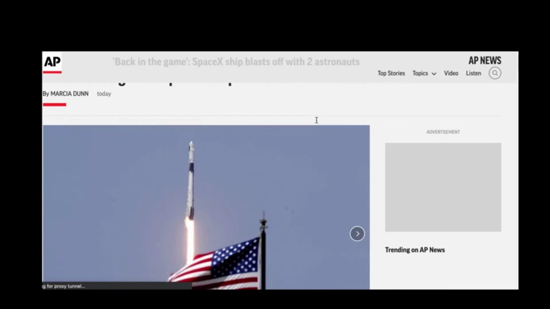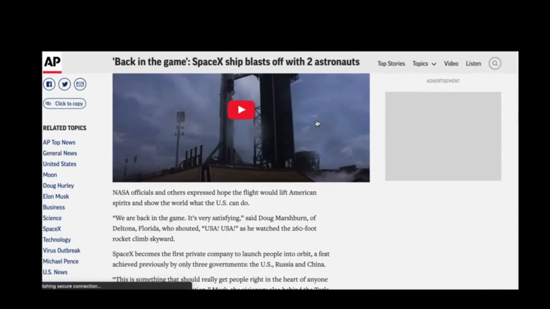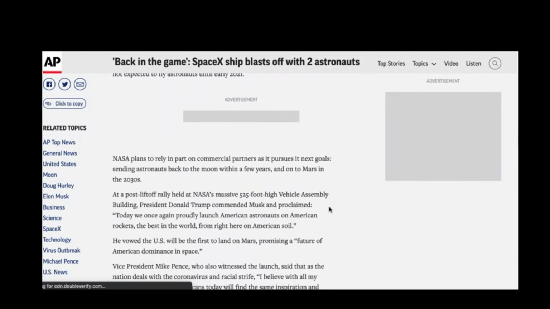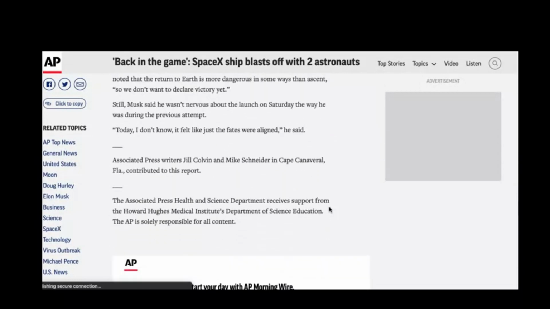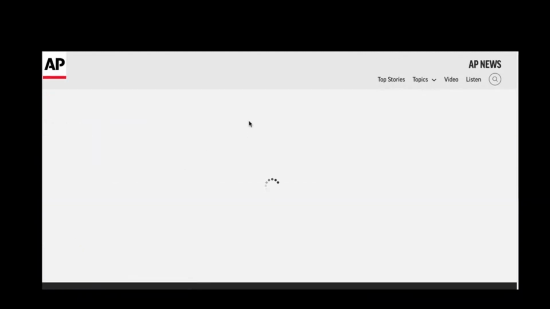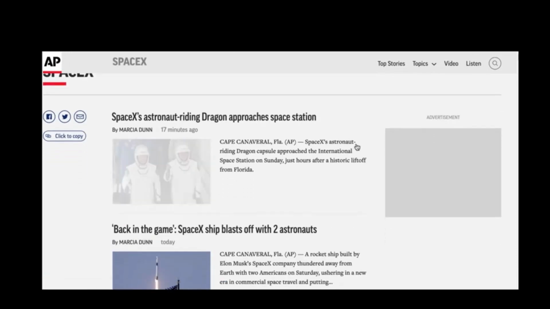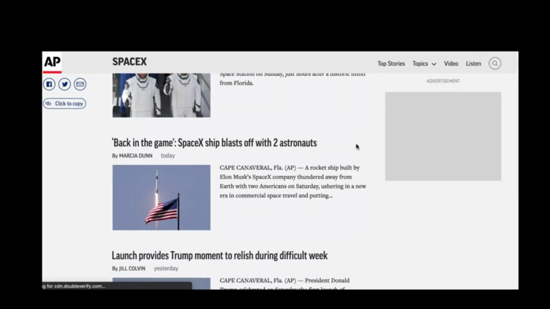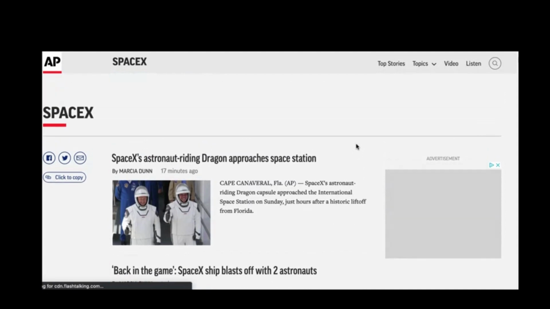So here's the story. There are some images that are listed here, some video footage. Okay, the full text of this story is here, and it's free for you to read. They have some related topics along the side, such as Elon Musk, or more stories on SpaceX. And a lot of these Associated Press stories are actually picked up by other news outlets and just recycled and repackaged in a slightly different way.